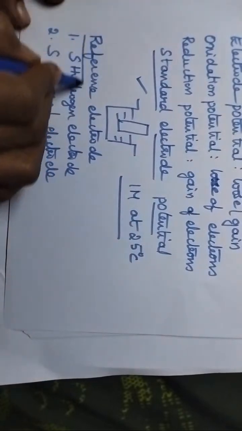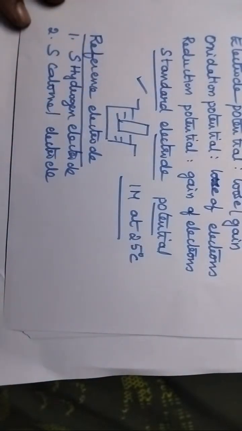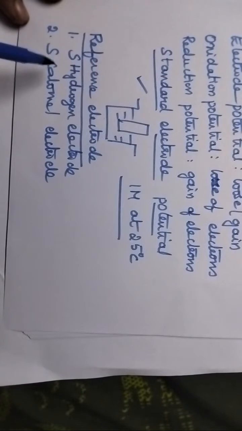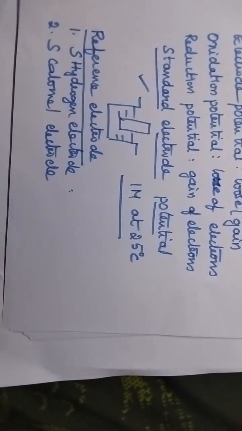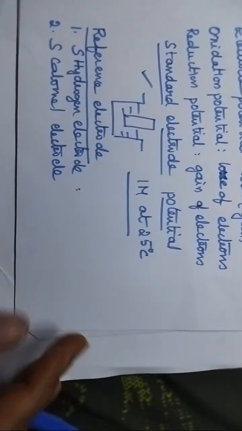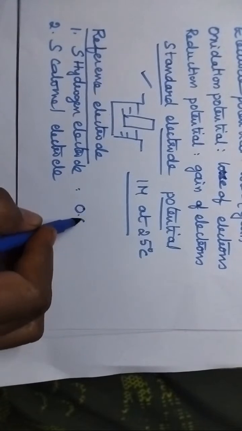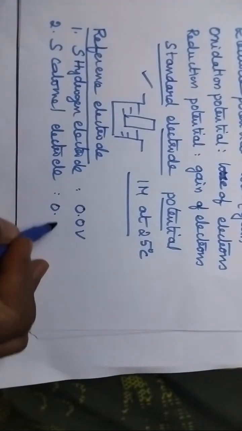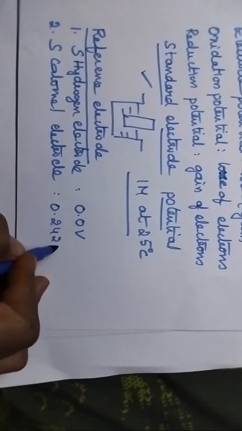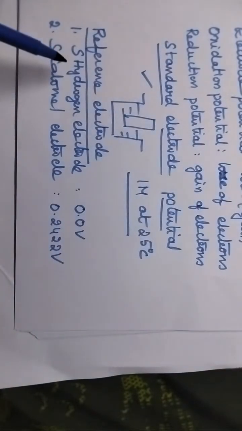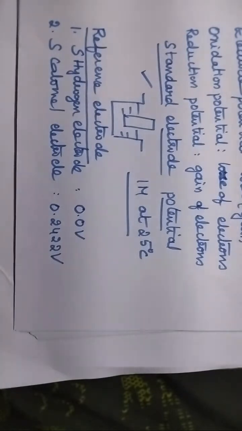So what is the importance of reference electrodes? Reference electrodes are highly useful to measure the single electrode potential of any metal. We have two such reference electrodes, the standard hydrogen electrode and the standard calomel electrode. The potential of the standard hydrogen electrode is 0.0 volts and that of the calomel electrode is 0.2422 volts. A reference electrode means an electrode of standard potential with which we can compare the potentials of other electrodes.